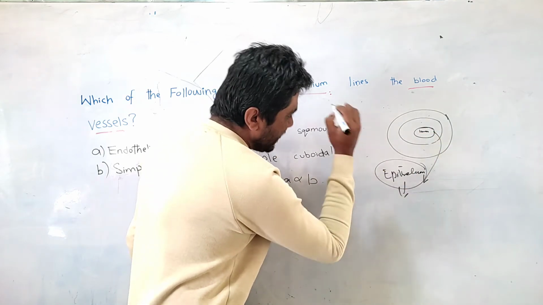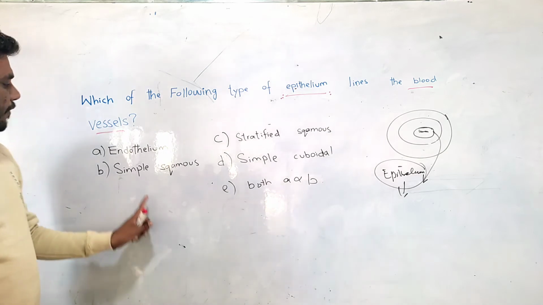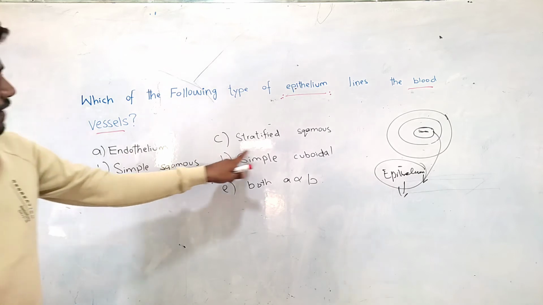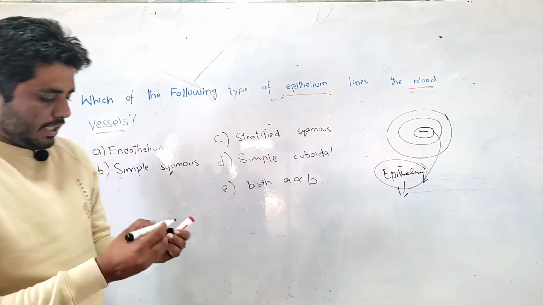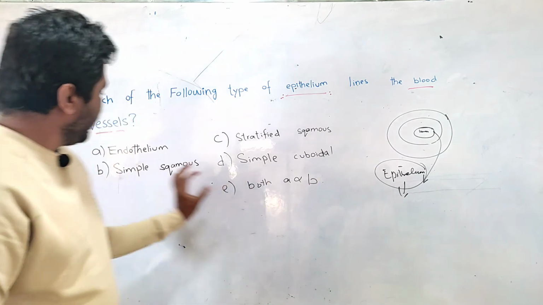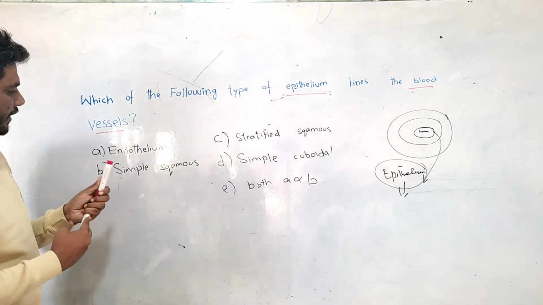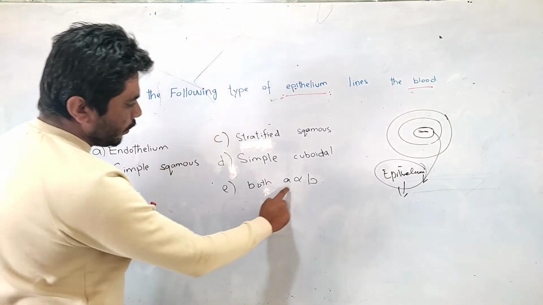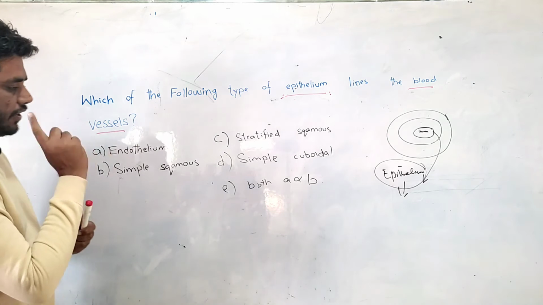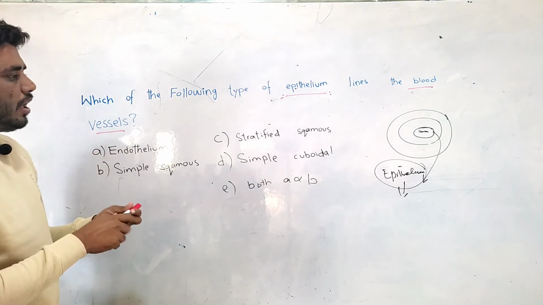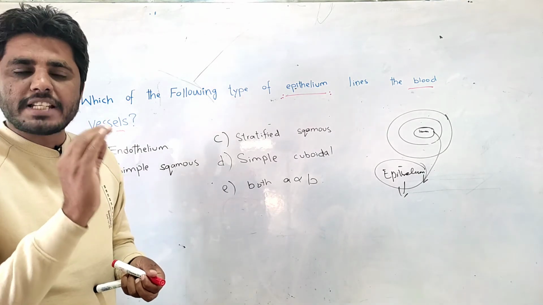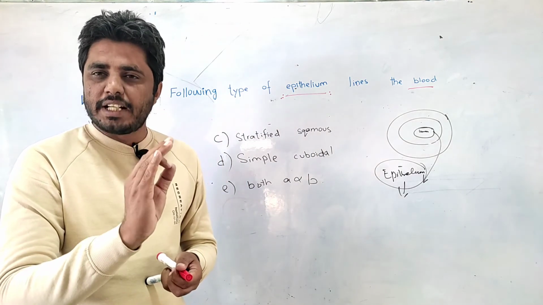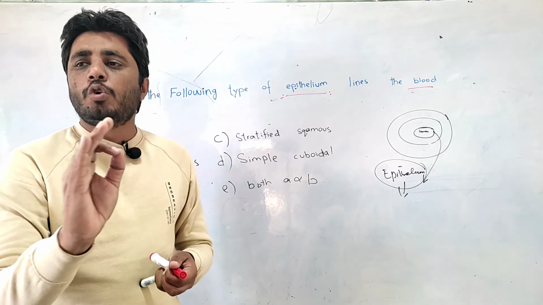So what kind of epithelium do blood vessels have? You have four different options here: endothelium, simple squamous, stratified squamous, and simple cuboidal. The right answer here is endothelium and simple squamous. So the right answer is both A and B, but why? Because of the thing you need to understand here: sometimes we give a special name to epithelium in special locations.